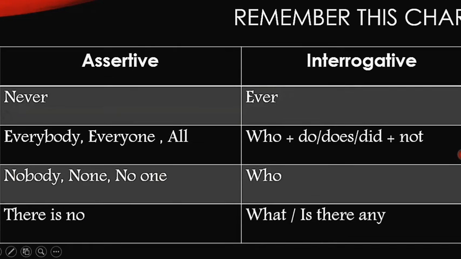Please remember this chart. If you find "never" in an assertive sentence, in the interrogative it will become "ever". Everybody, everyone, all will become "who" plus do, does, did, plus not. Nobody, none, or no one will be changed into "who". "There is no" will be changed into "what" or "is there any".